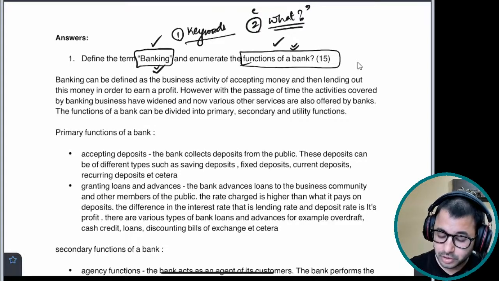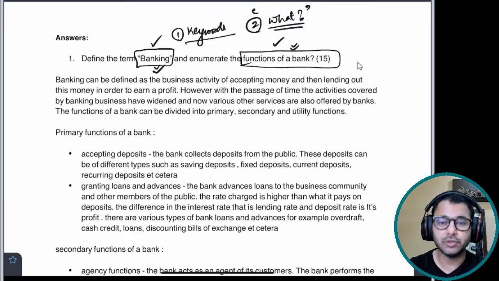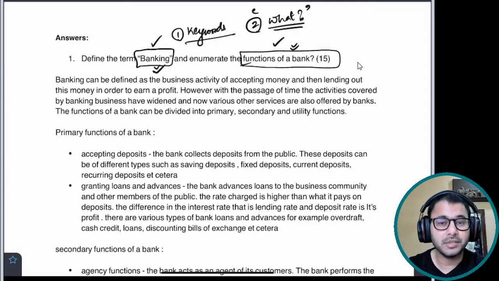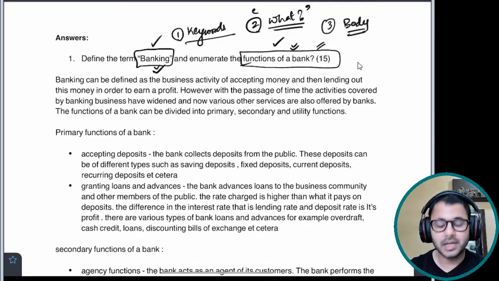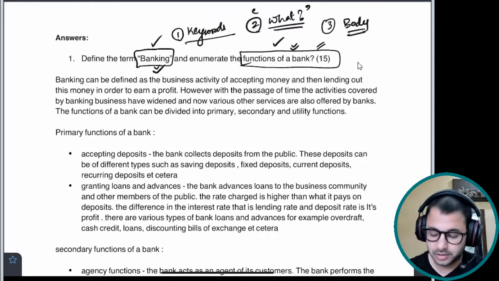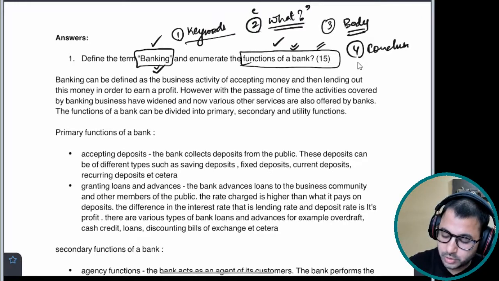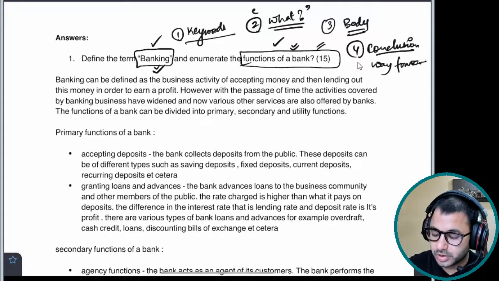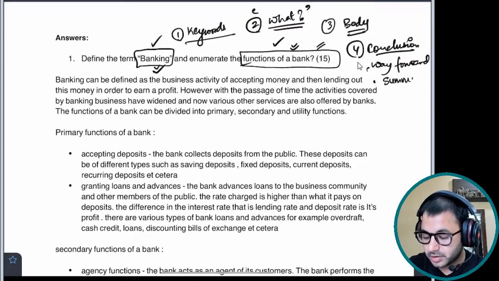So you start with the introduction and you decide what it is that you want to write in the introduction. Here, you will be writing what is banking, what are the functions of a bank, the basic division of functions of a bank, and then you will get into the body part where you will identify and explain the functions of a bank. Then will come the conclusion. There are two methods to writing a good conclusion. You can give a way forward, or you can also summarize whatever you have just mentioned.